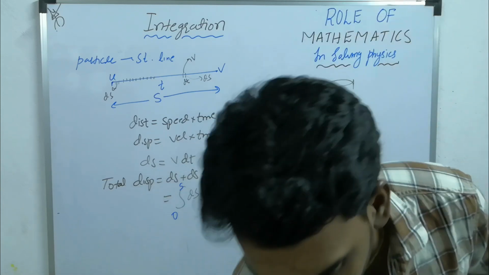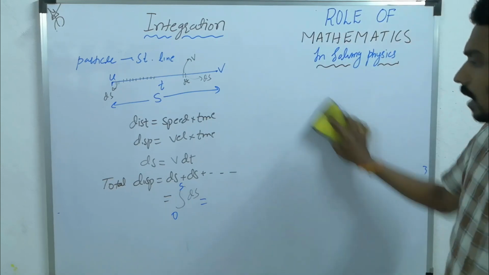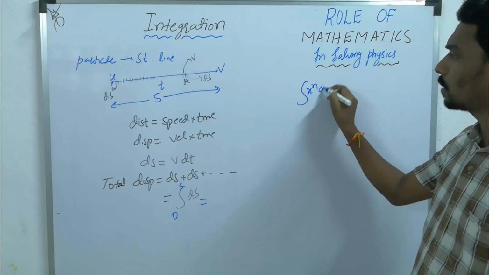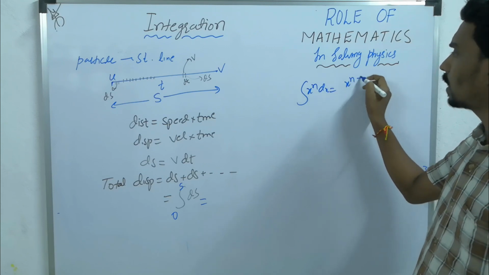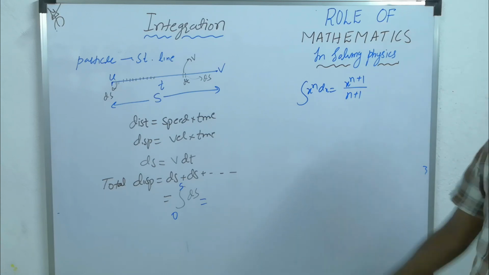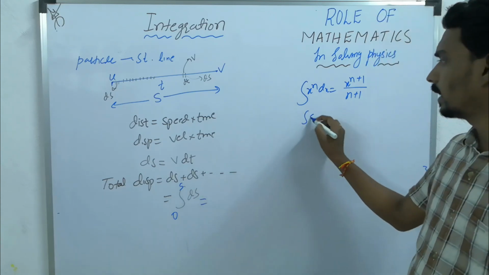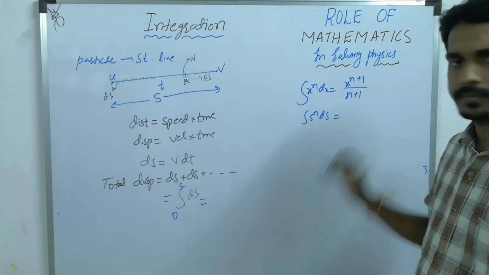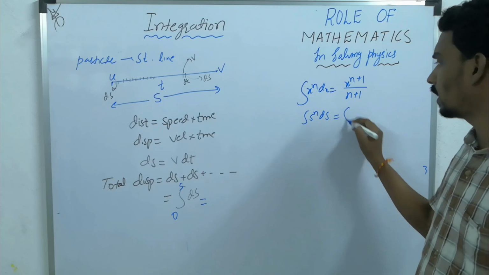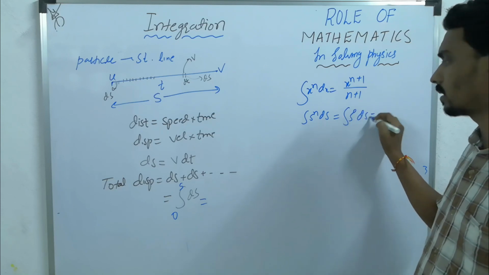But here you have to look at which formula can be applicable. Integration x power n dx is x power n plus 1 by n plus 1. But here it is not like integration s power n ds. Here s power n is not there. Then if you think properly, you can write it as s power 0 ds.